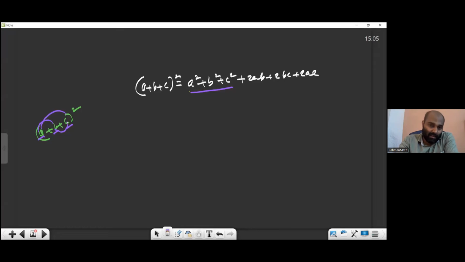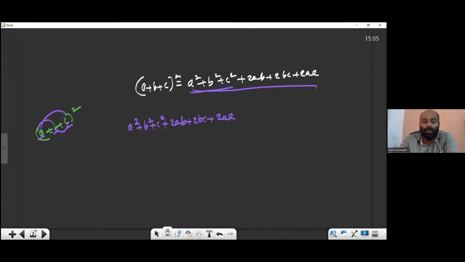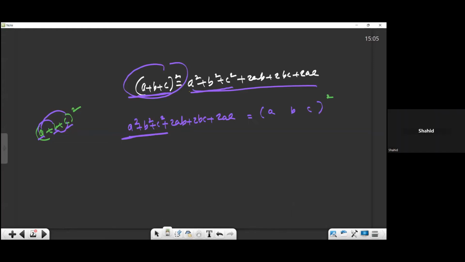But what I need here is the reverse procedure. What is the reverse procedure? If you have this expanded part, how can we go back to the original? Quite simple. First write the first 3 letters, a, b, c, without square.